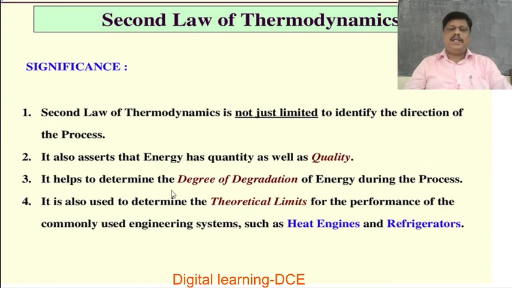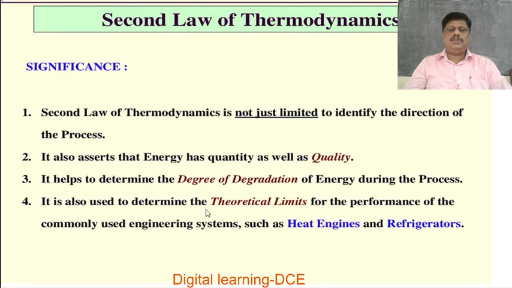It helps to determine the degree of degradation of energy during the process. That means how much energy is lost, or how much energy is used to do the work.